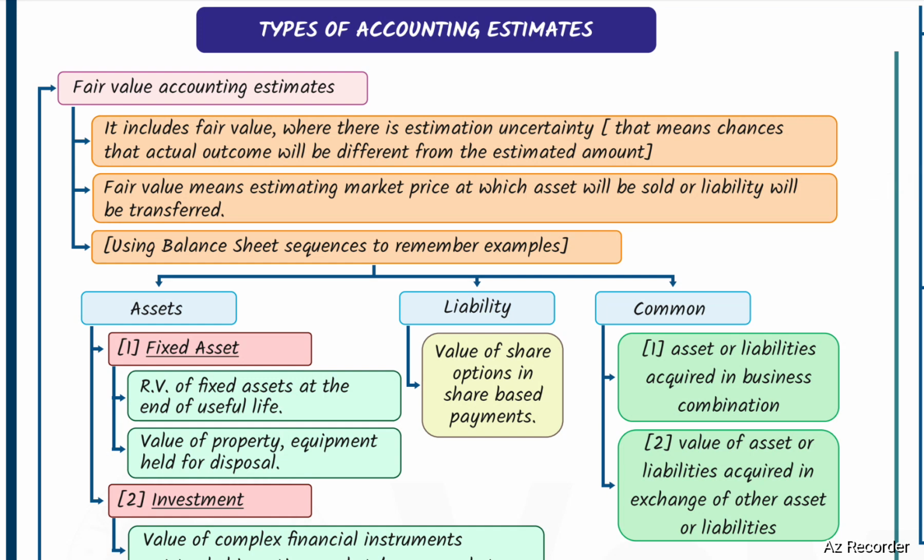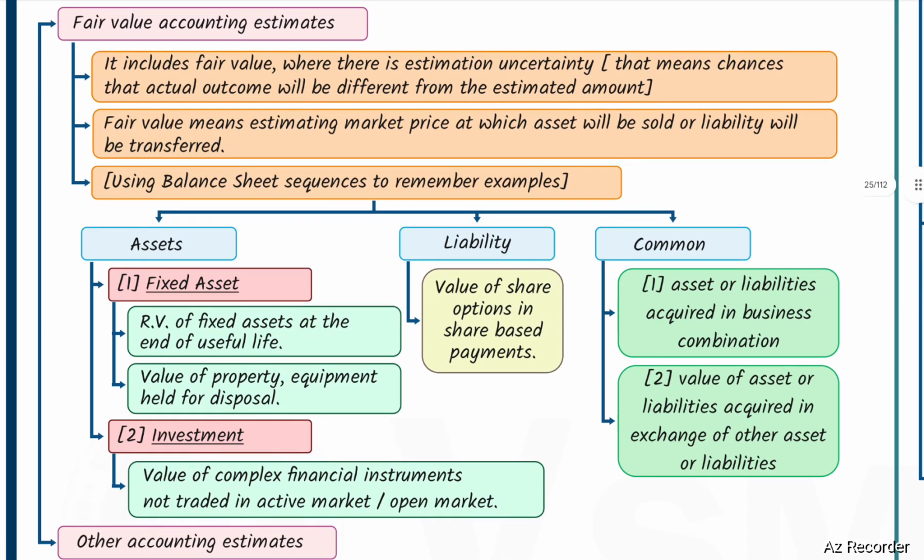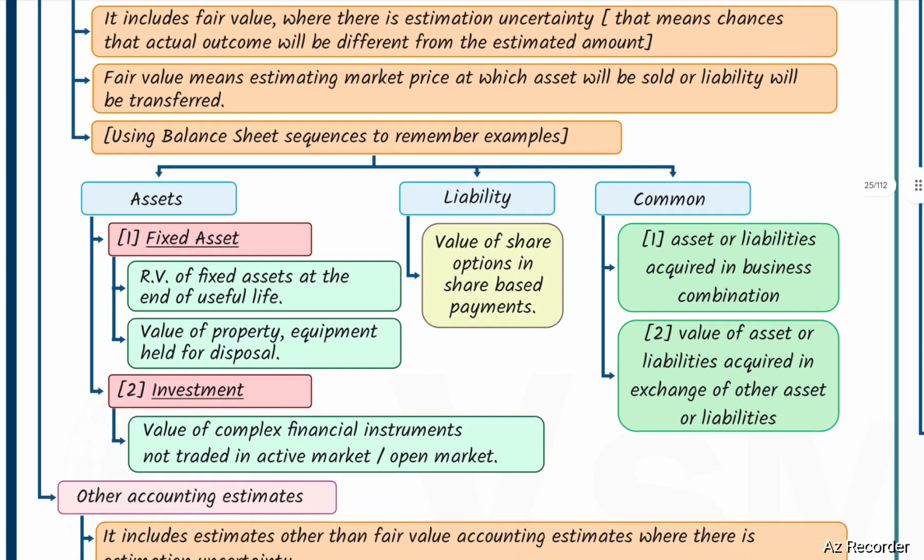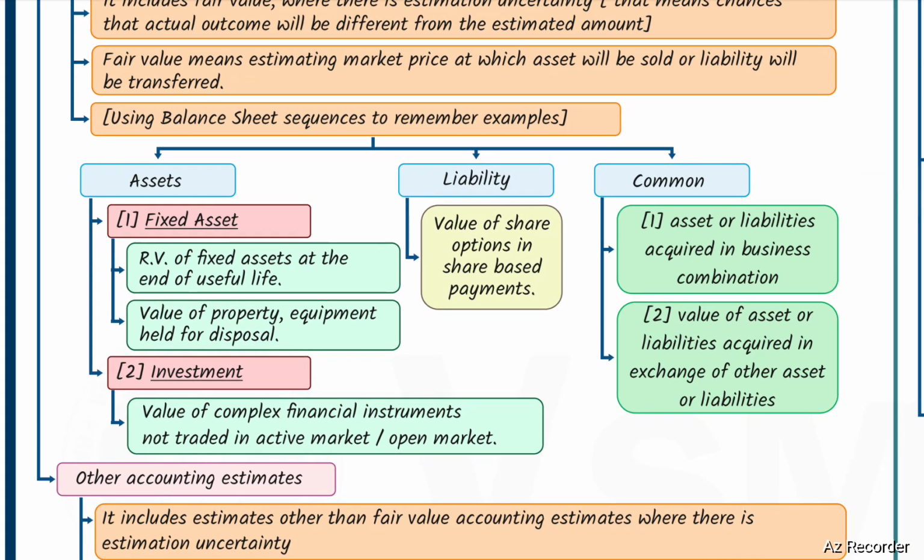Next, types of accounting estimates. First one, fair value accounting estimates. It includes fair value where there is estimation uncertainty. That means there is a chance that the actual outcome will be different from the estimated amount. Fair value means estimating the market price at which an asset will be sold or a liability will be transferred using balance sheet consequences. Following are the examples.